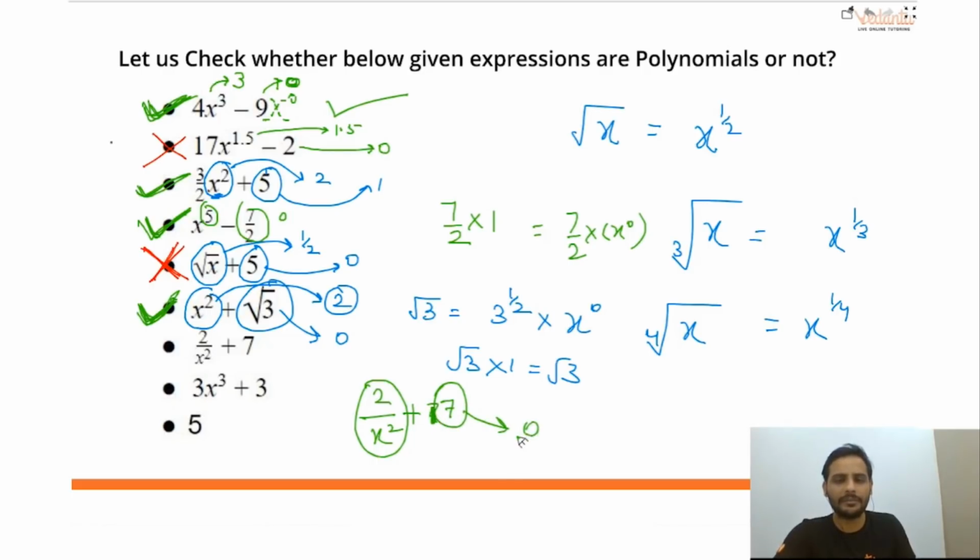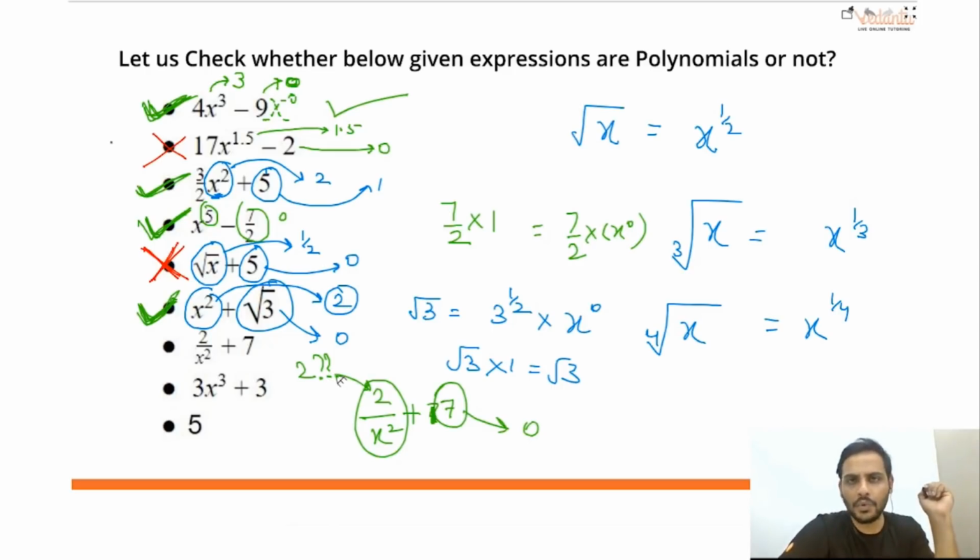Here all of you can tell me the power of the variable is 0. 7 into x raised to the power 0. What is the power of the variable here? Is it equal to 2? No. This power is not equal to 2.